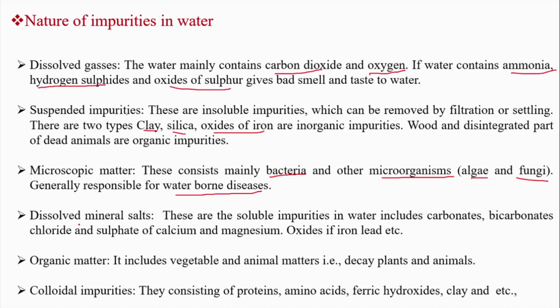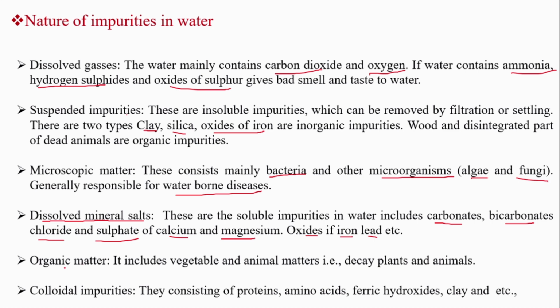Moving on to the next type of impurity, a very important one. This plays a crucial role in industrial application of the water. That is dissolved mineral salts. So the water will be rich with carbonates and bicarbonates of calcium, magnesium, or it will contain chloride and sulfate of calcium and magnesium, as well as oxides of iron and oxides of lead. So these are the possible mineral salts that are dissolved in water. Hence it is called as dissolved mineral salt impurity.